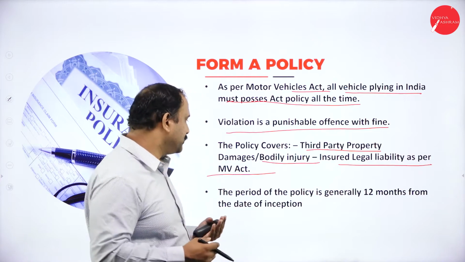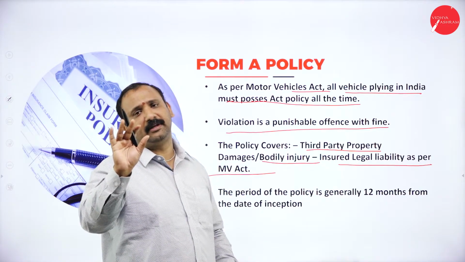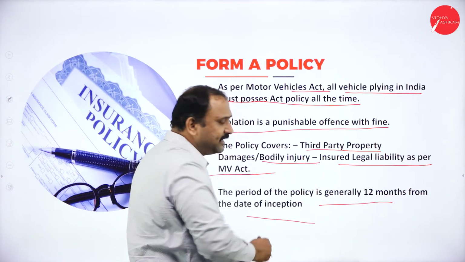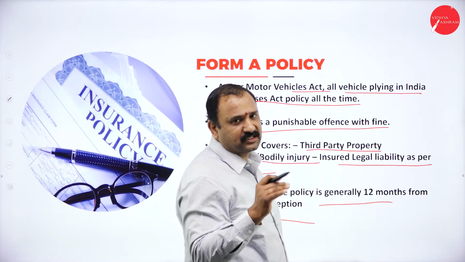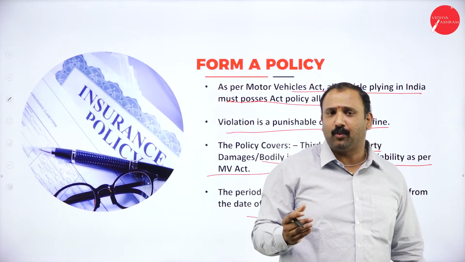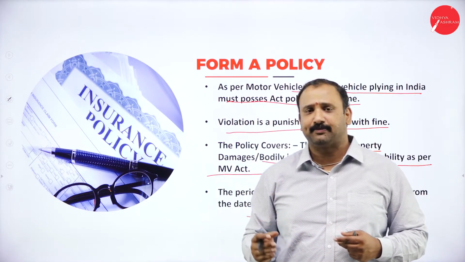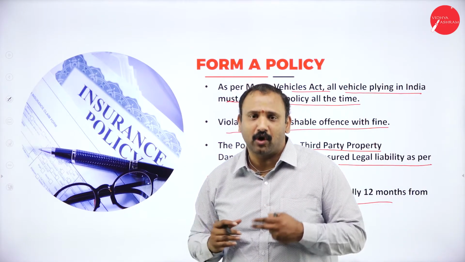Now, the other thing that you need to understand is that the period of the policy is normally for 1 year alone. That's why we say it is 12 months and then it has to be renewed. So you will get a notification these days through your mobile phone, your SMS or your WhatsApp saying that your insurance policy is going to expire. So please go forward and renew your insurance.